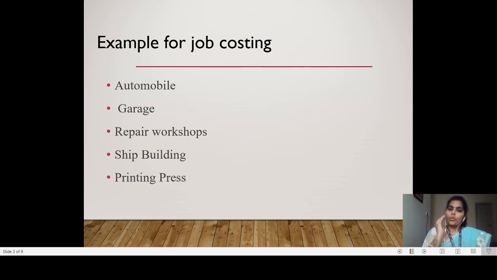So now what will the manufacturer do? Whatever preference I gave, according to that they will produce the invitation cards for me, and whatever preference my friend gave, according to his preference they will produce the invitation cards for my friend. Now you got the clear picture of what is a job. So here the taste and preference of the customer is very important. According to that only the manufacturer will produce the product. This is about the meaning of job costing.